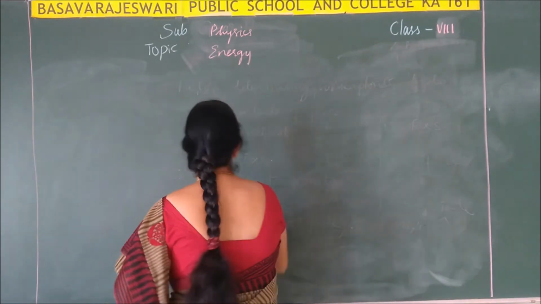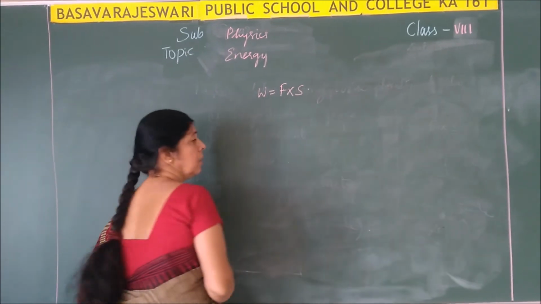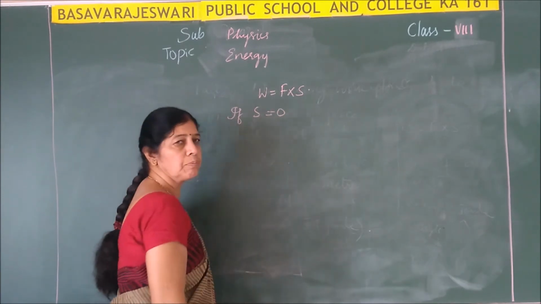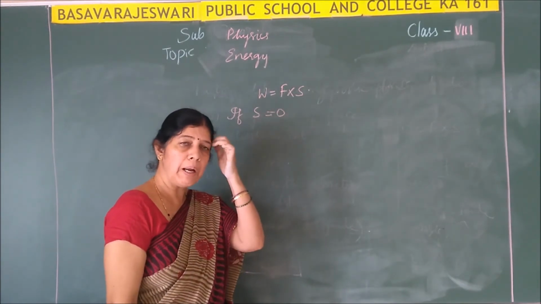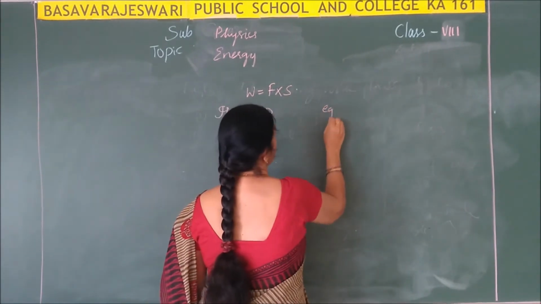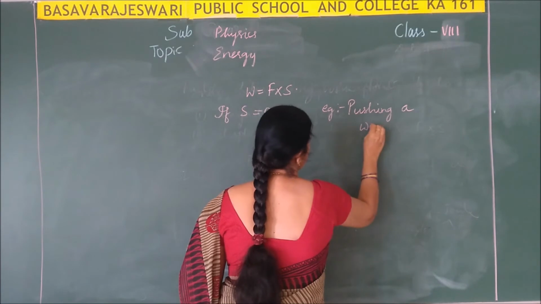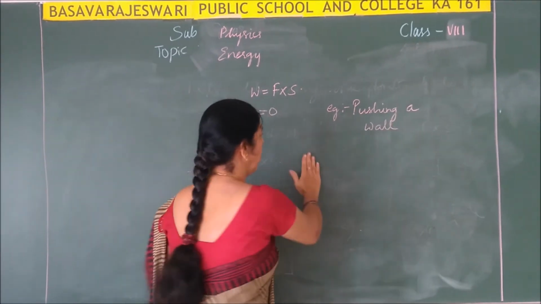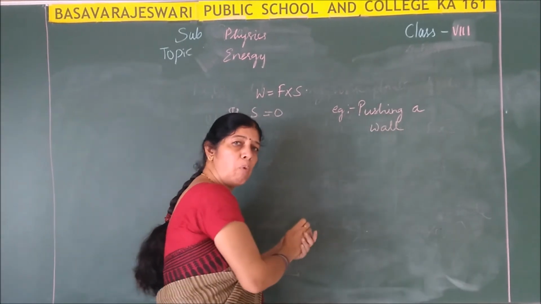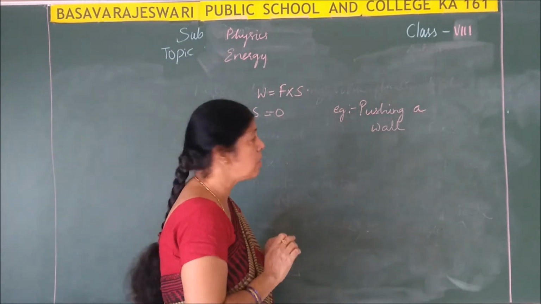Again consider the formula W is equal to F into S. Now, here, suppose S is equal to 0. You are applying some force on the body, but there is no displacement caused. For example, pushing a wall. Suppose if I try to push this wall, then what happens? If I try to push the wall, I am applying force on the wall, but whether the wall is displacing, it is undergoing any displacement? No, no displacement is caused.